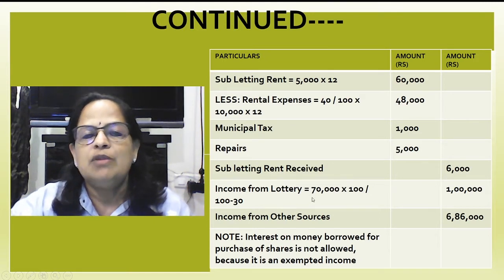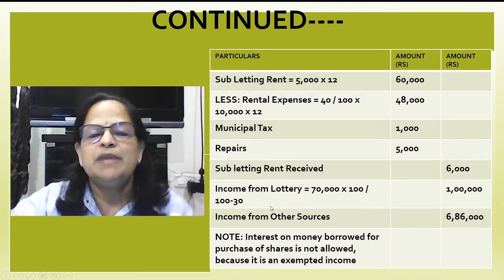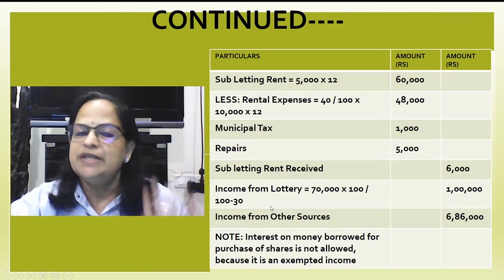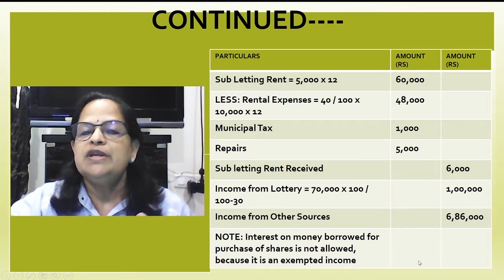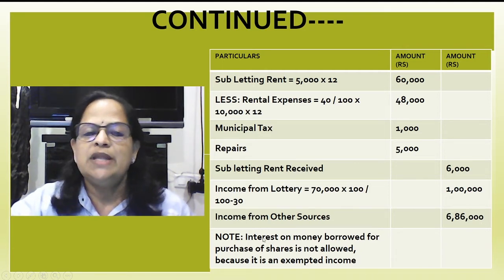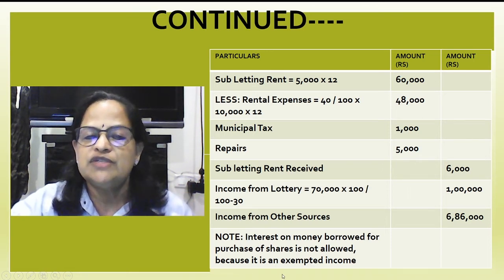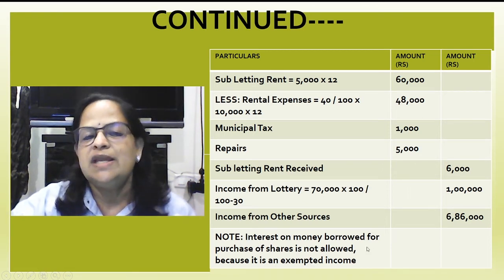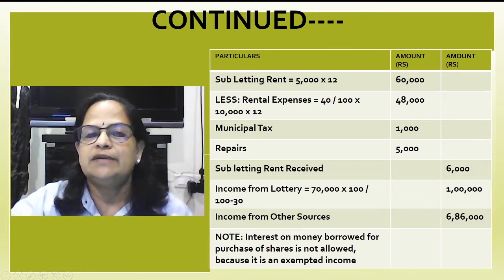Now income from lottery 70,000 into 100 divided by 100 minus 30, because it's casual income. 30% is the gross TDS. So 1 lakh you will get. Now income from other sources 6,86,000. Now I have already explained this point. I have given as note also, interest on money borrowed for purchase of shares is not allowed because it is an exempted income. And he has not received any dividend also in this year.